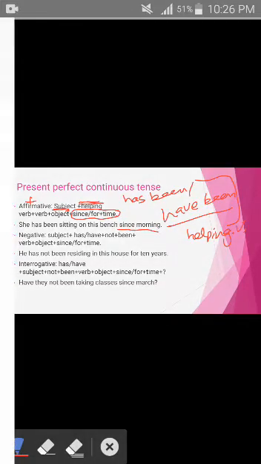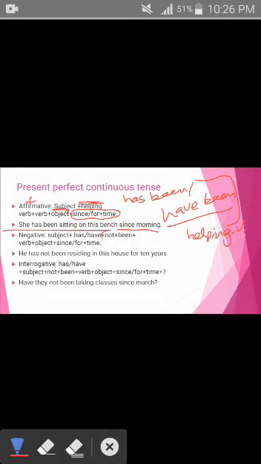In the negative sentence, you use not between the helping verb and the main verb, right? Here you must know that the helping verb is a combination of two words, that is why you will place not between the words of the helping verb.